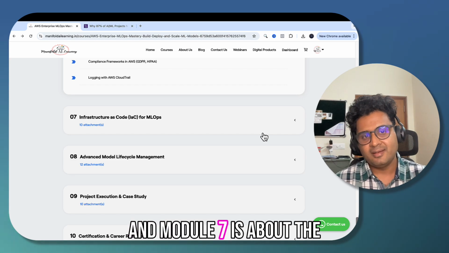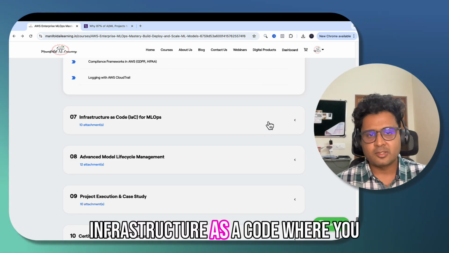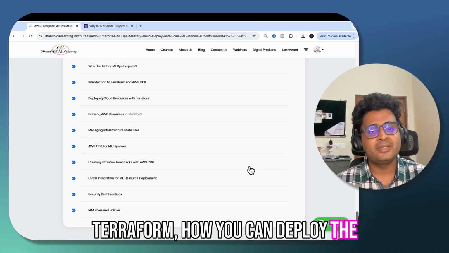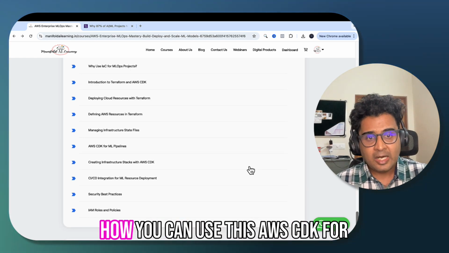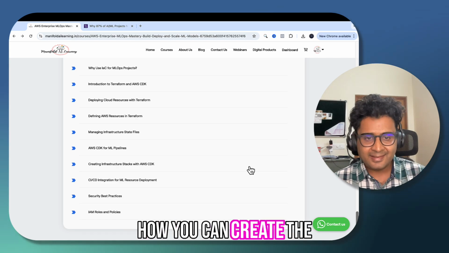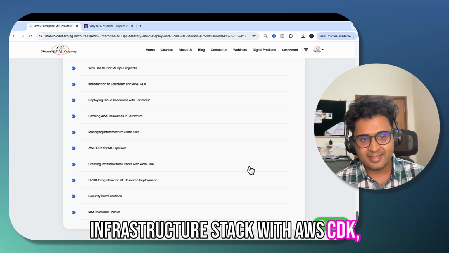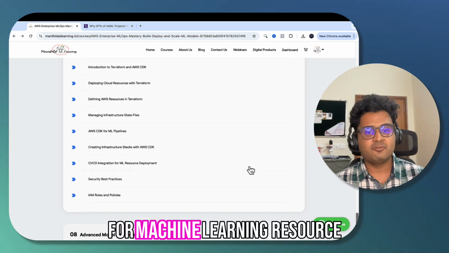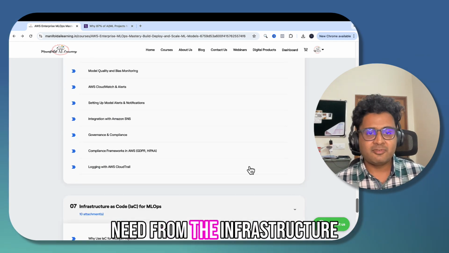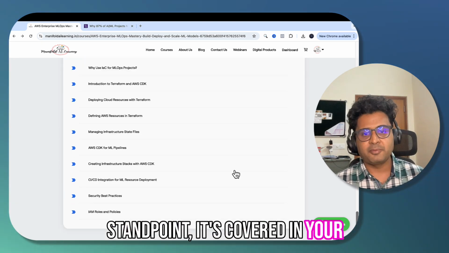And module 7 is about infrastructure as code, where you will learn how to work with Terraform, how you can deploy cloud resources with Terraform, how you can use AWS CDK for machine learning pipelines, how you can create the infrastructure stack with AWS CDK, and CI/CD integration for machine learning resource development. So everything that you need from the infrastructure standpoint is covered in your module 7.